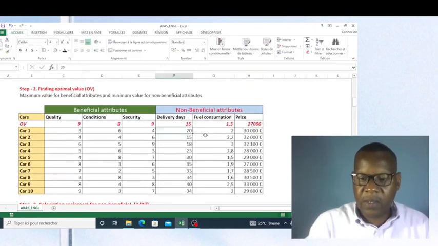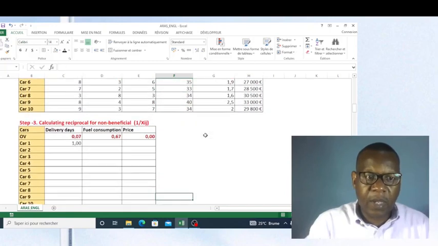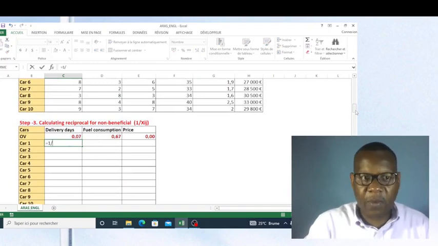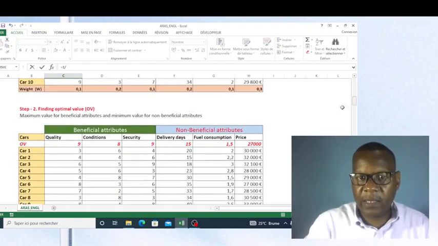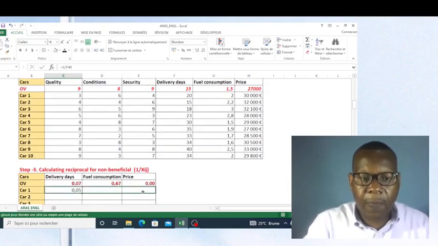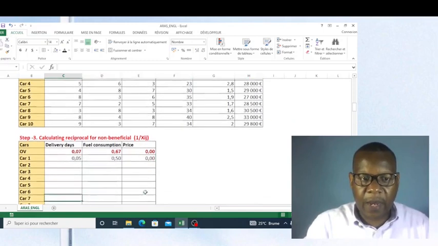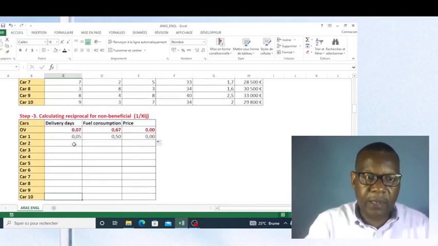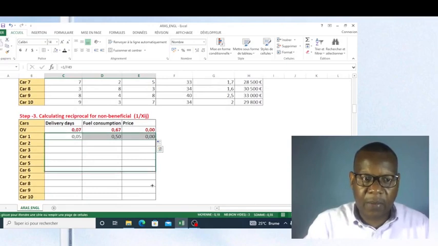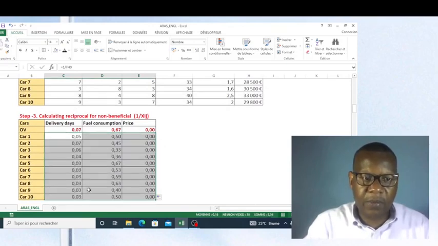So I do this car: one divided by this value of delivery days, like this. And now I can copy the formula in all rows, like you can see here. It is correct.